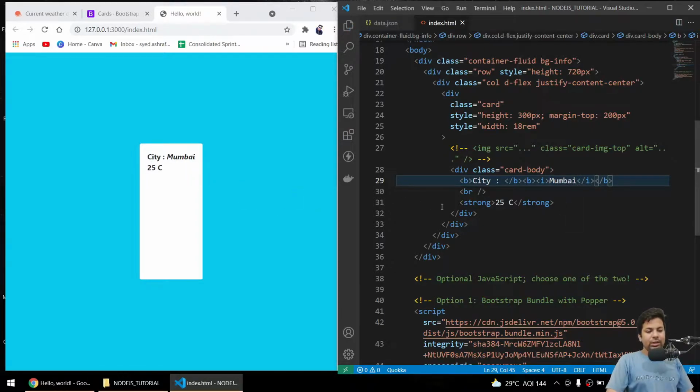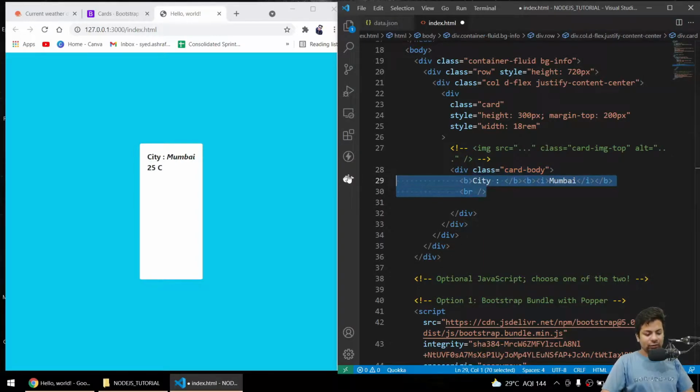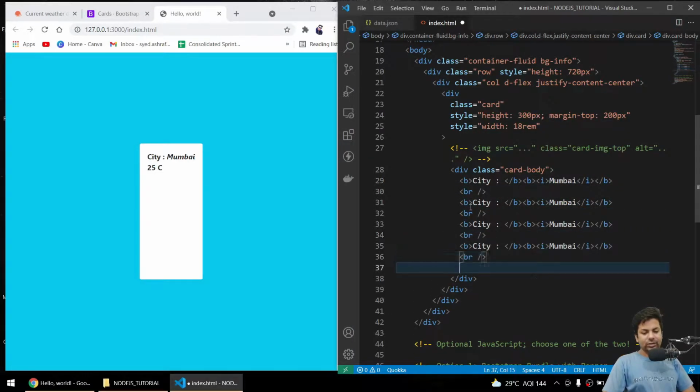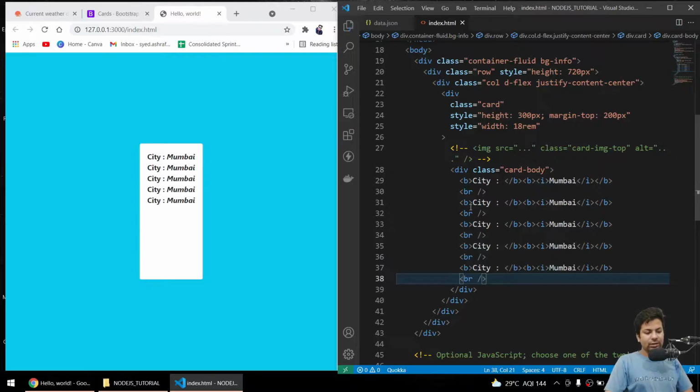Yeah, city Mumbai. Now we'll add a bunch of stuff like this, and let me just delete this thing, and we'll just copy paste the same stuff. Then we'll say temperature, minimum, maximum, this, then this, then this, then this. Save it, and I think, yeah.